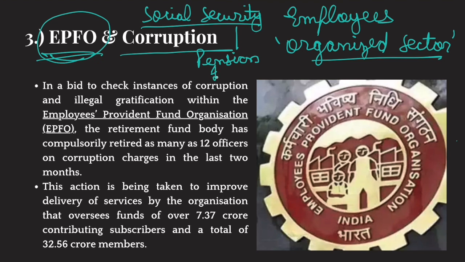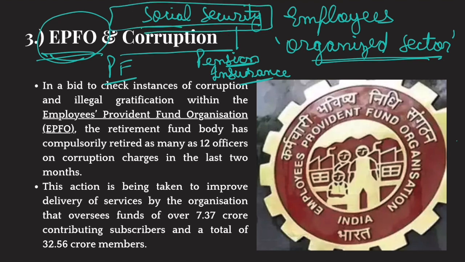They have the benefit of insurance schemes, again, which is a part of social security schemes. They have the benefit of provident fund. So there is a separate pension scheme, insurance scheme, and provident fund scheme for the employees of the organized sector. Collectively, these schemes are known as social security schemes. Now, these schemes collect money from these employees and put it in a fund. The money from that fund is invested somewhere, and once these people retire, they get the benefit of these social security schemes.